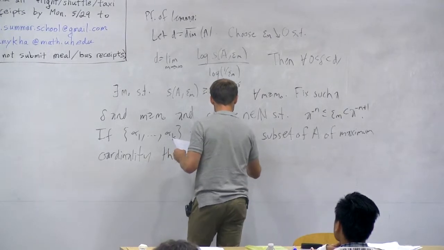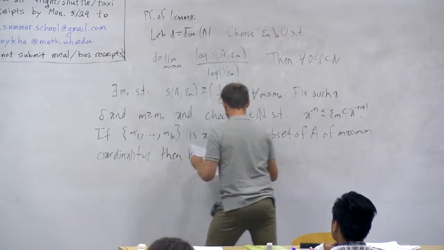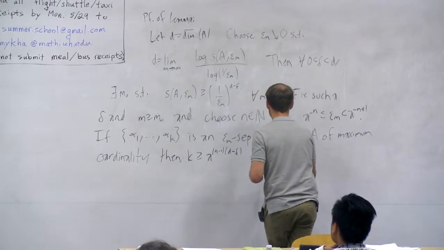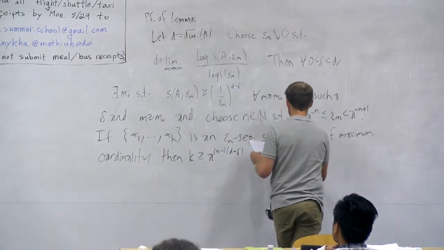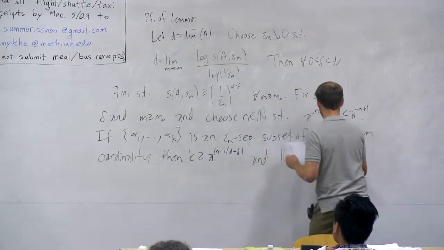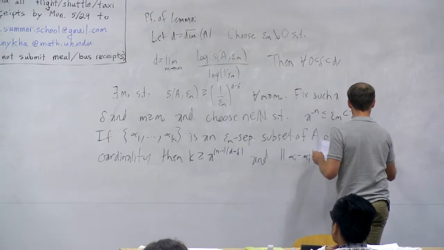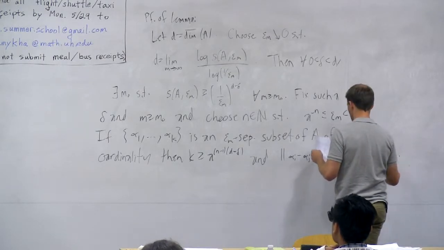I know this because I did it before class to make sure that it's correct. And also, just from the definition of what it means to be epsilon m separated, I know that the difference between any two elements of the set is bigger than or equal to a to the minus n, for i bigger than or equal to 1, less than j, less than or equal to k.